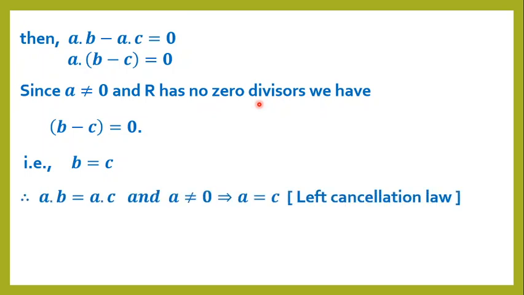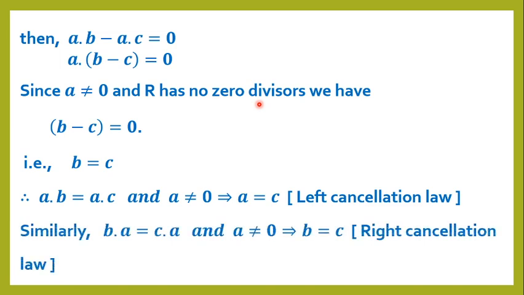Therefore, a into b equals a into c and a is not equal to 0 implies b equal to c, which is the left cancellation law. Similarly, we can prove the right cancellation law.